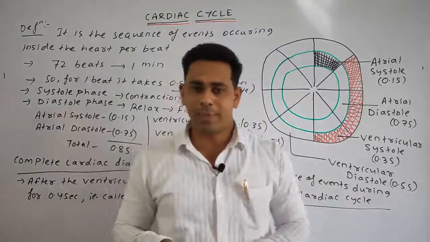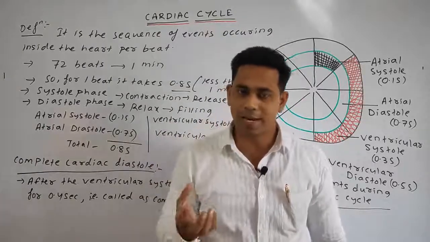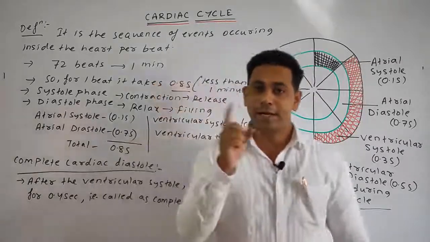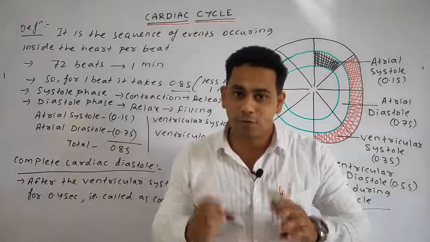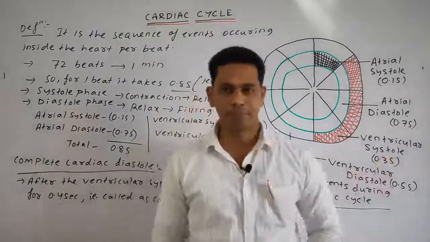Next step, what will happen? Obviously, when the ventricles collect the blood and are full of blood, then what will happen, students? The ventricles will now contract, because ventricles are full of blood, means the ventricular systole.